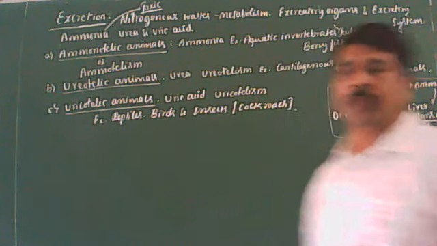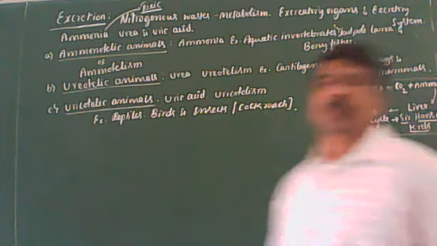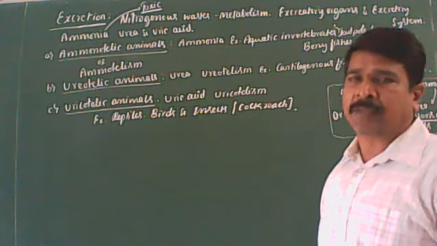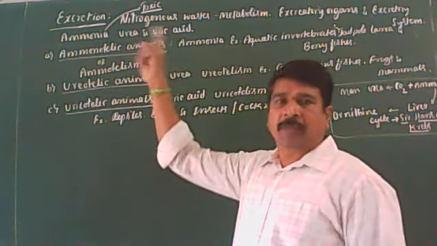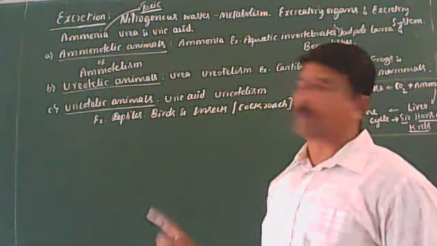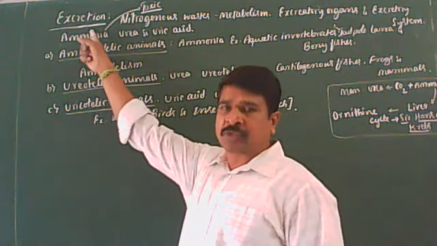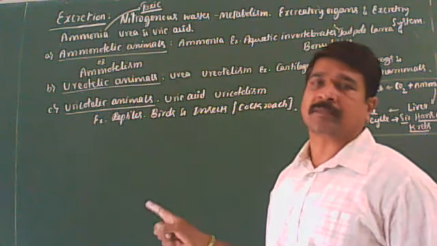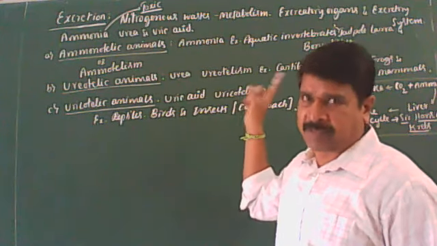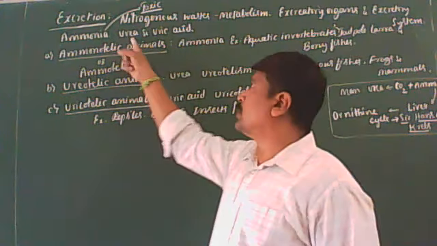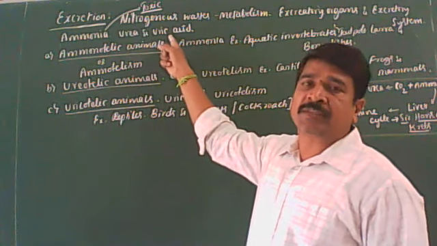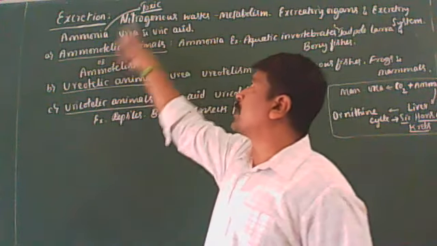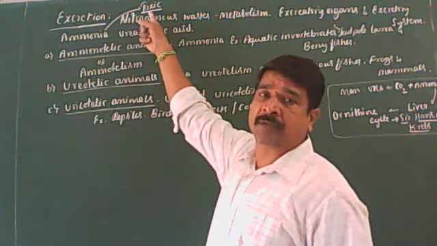Yes, look at the board. So these are the types of animals based on the type of nitrogenous waste materials produced. I'll repeat once again what I have written on the board. The process of elimination of the nitrogenous waste materials formed by metabolism is called excretion. The organs involved in this process are called excretory organs, and the system is called the excretory system. Ammonia, urea, uric acid are the major nitrogenous waste materials produced by animals. Among the three, ammonia is highly toxic.